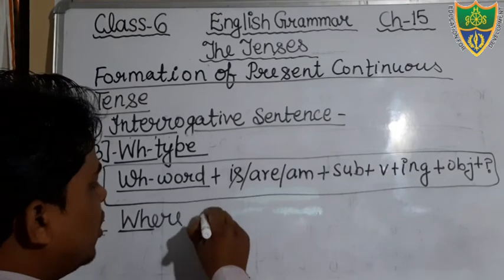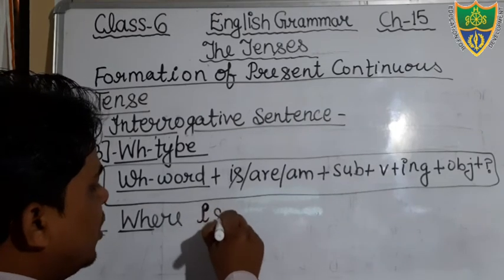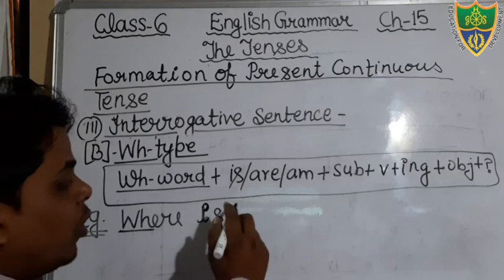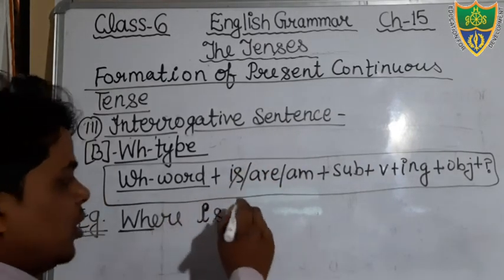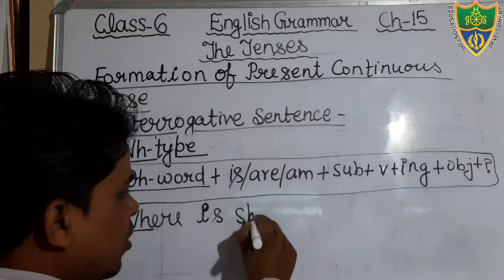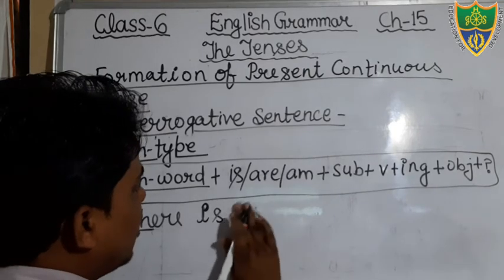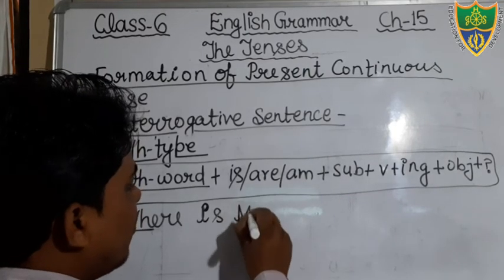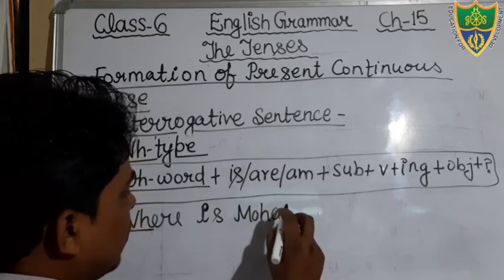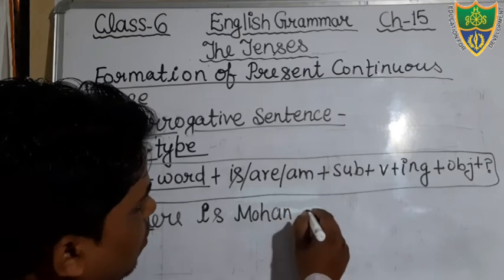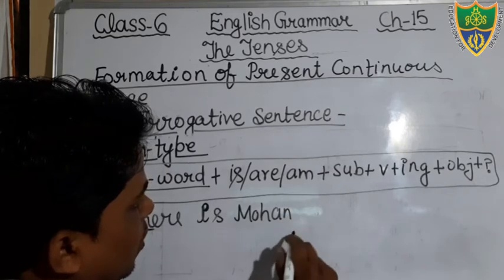Suppose that I am using the helping verb is, it means we have to also use the subject in singular form. Okay, where is she, or you can say Mohan, the same sentence we will write. Okay, where is Mohan going?